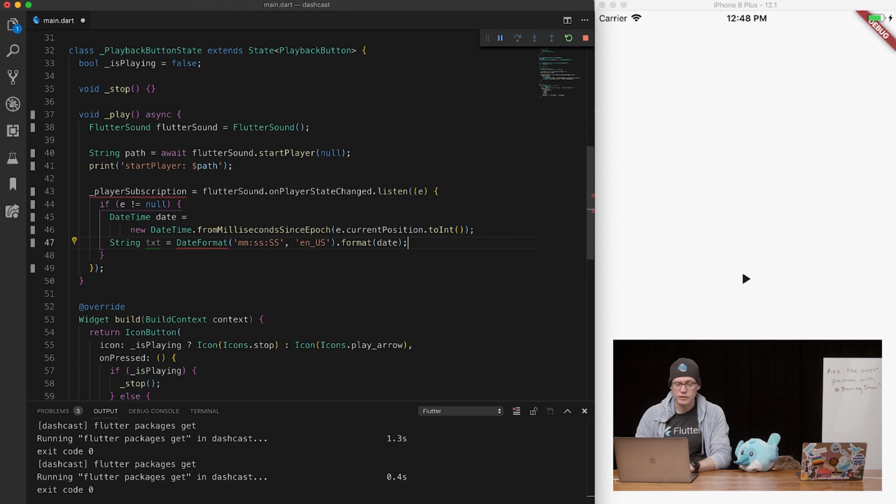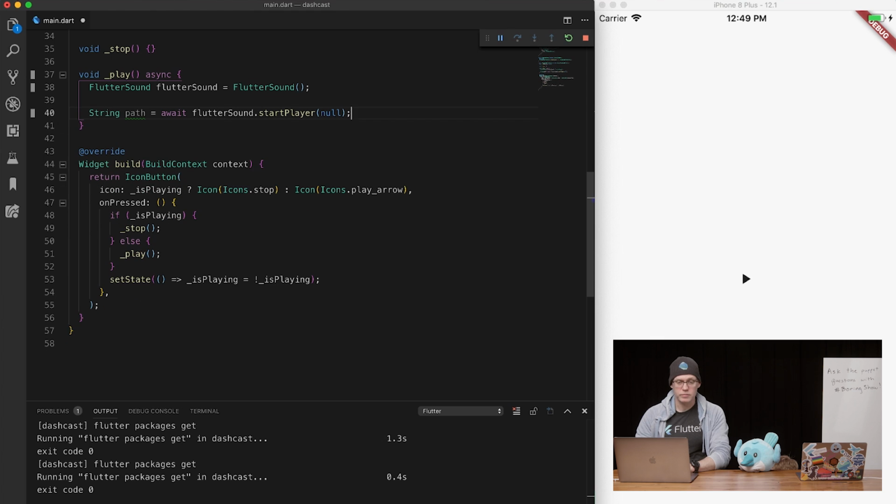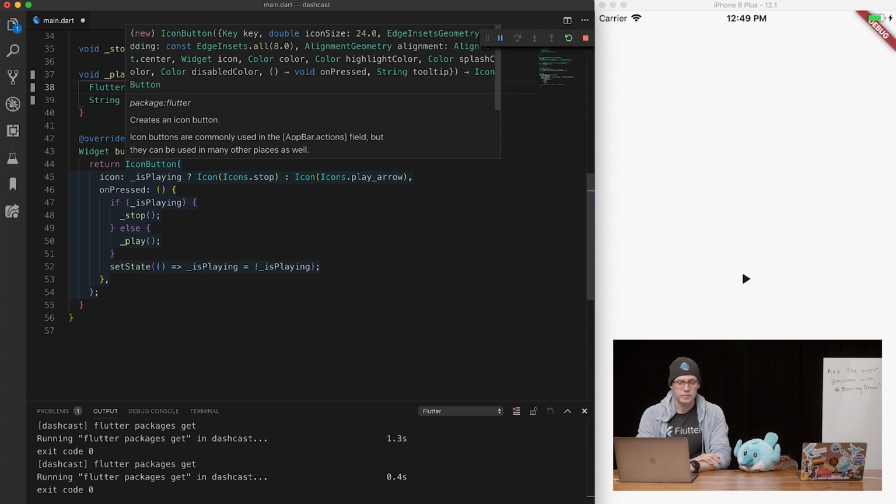Now, we don't really need that at the moment, do we? No. Potentially, so let's get rid of that. And actually, we don't need any of this. Wait. What do we... oh yeah, we start player there, so let's just get rid of all this. And really, that's all you kind of need to start playback.